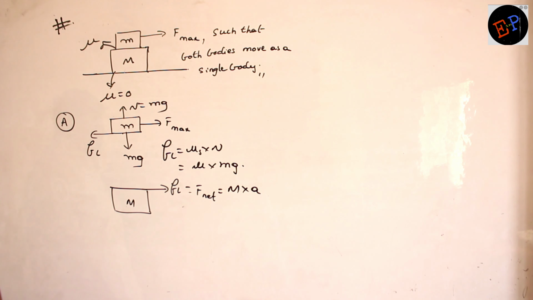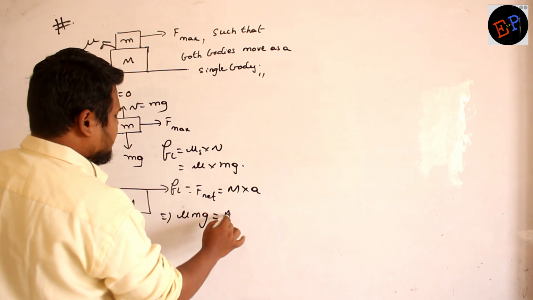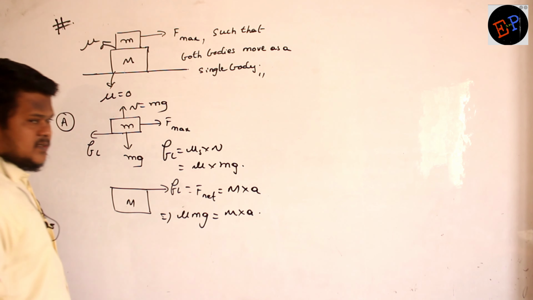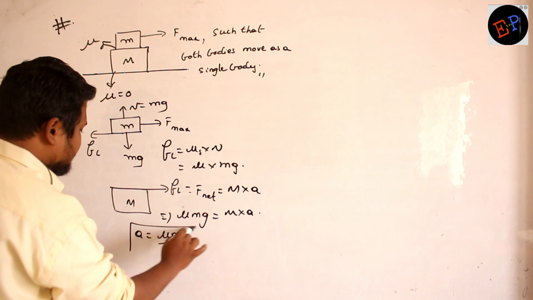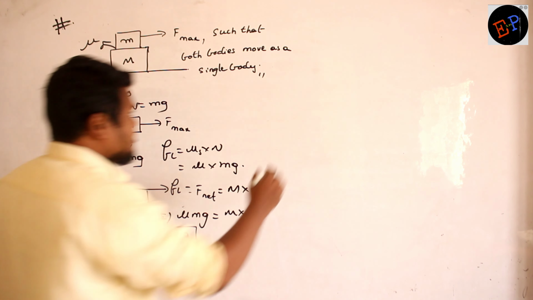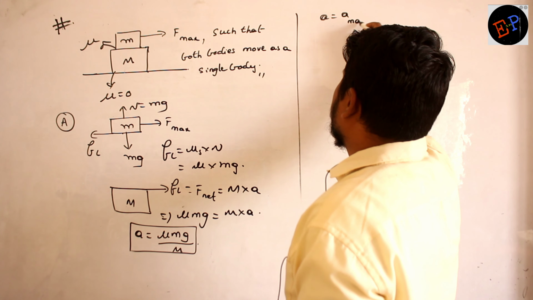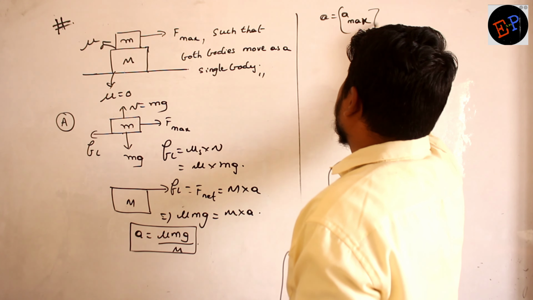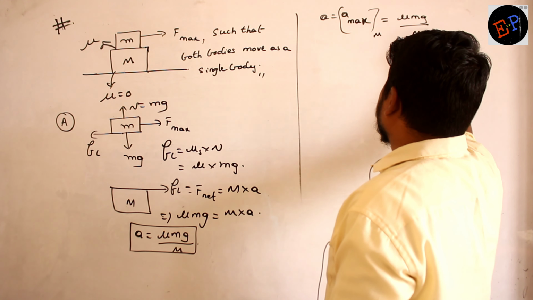Okay. But how much is the limiting friction? Mu into small mg. Substitute. So mu into small mg is equal to mass into acceleration. So therefore what is the acceleration produced? A is equal to mu small mg divided by capital M. This is the condition. And what is this acceleration? A is equal to A max on which body? On capital M. This is equal to mu small mg divided by capital M. Are you able to understand?